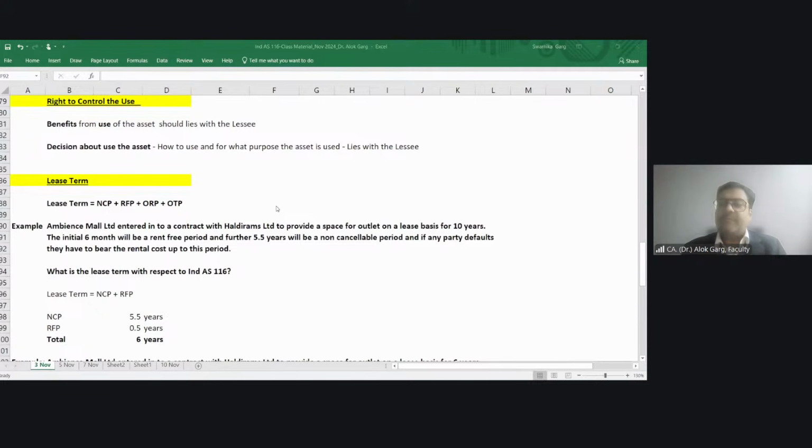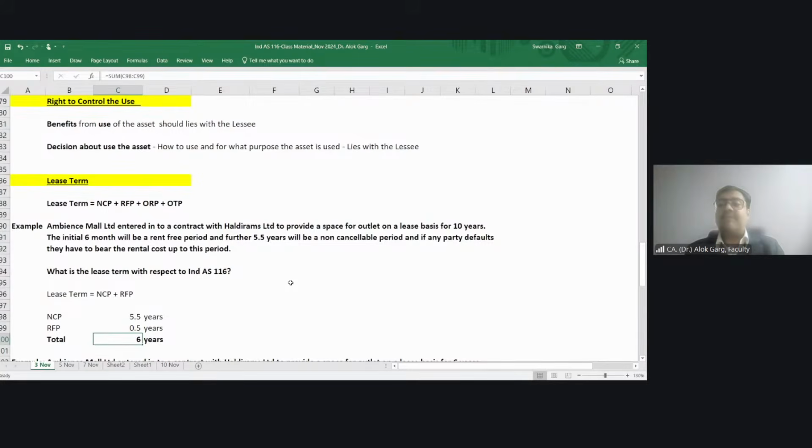Okay. So in this case, 6 months is a rent-free period and 5.5 years is a non-cancelable period, right? In this case, the total lease term is, sorry, 6 years. So what is my lease term?